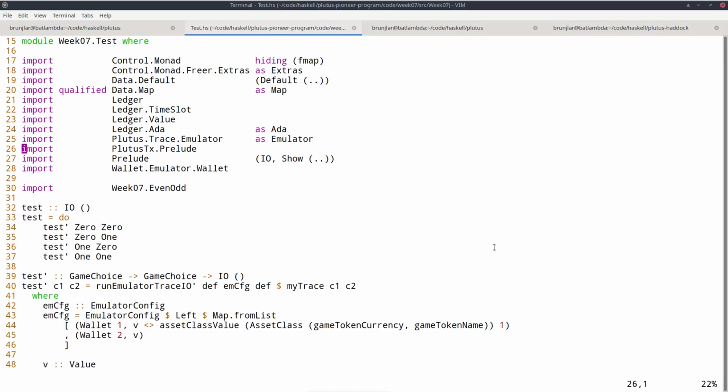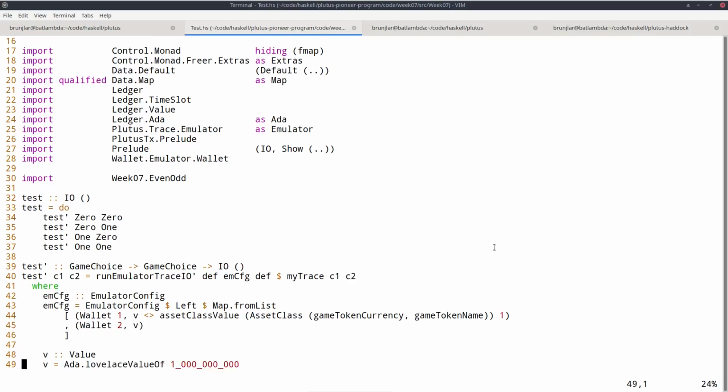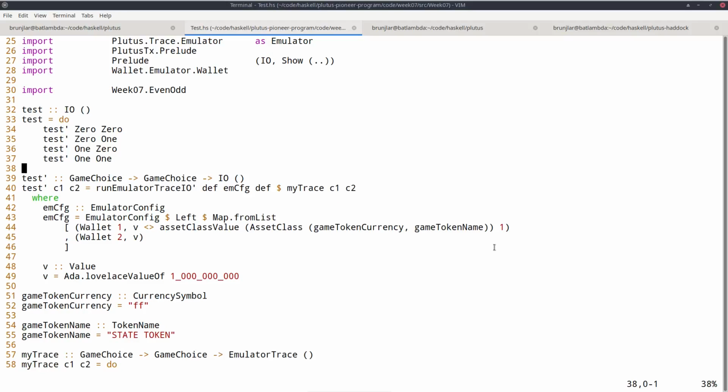And let's first look at the test prime function, which is parameterized by two game choices. So the idea is that we'll run or simulate a game where the first player makes this choice and the second player makes that choice. And then in the test function, I just run all four combinations in sequence.